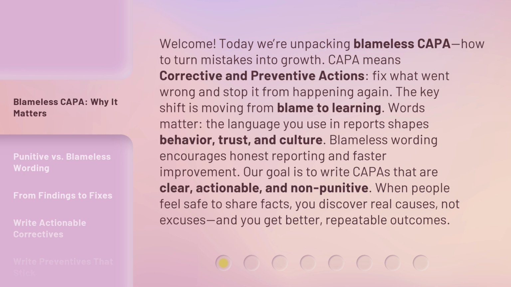Words matter. The language you use in reports shapes behavior, trust, and culture. Blameless wording encourages honest reporting and faster improvement. Our goal is to write CAPAs that are clear, actionable, and non-punitive. When people feel safe to share facts, you discover real causes, not excuses, and you get better, repeatable outcomes.